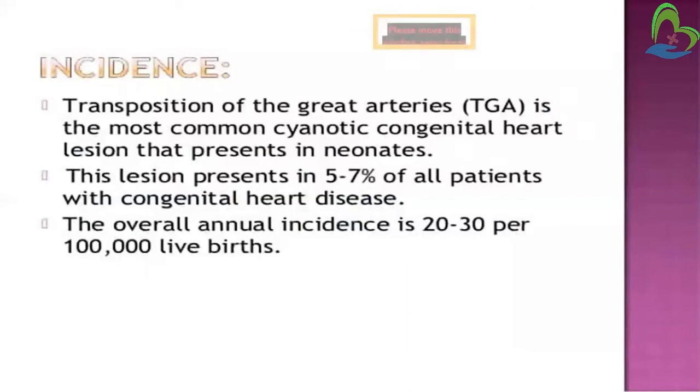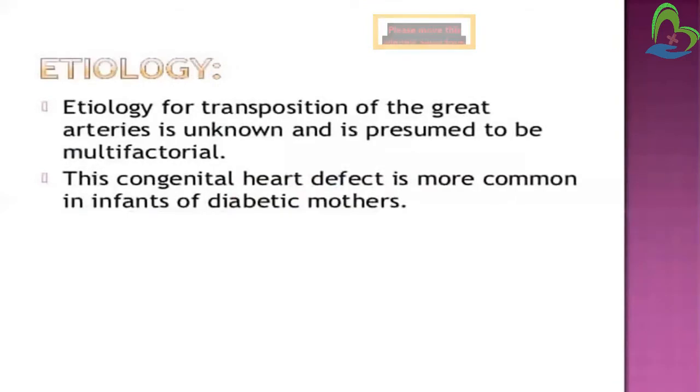Now, incidence. Transposition of great arteries is one of the most common cyanotic congenital heart lesions that present in neonates. This lesion is present in 5 to 7% of all patients with congenital heart disease, and the overall annual incidence is 20 to 30 per 1 lakh live births. The etiology of transposition of great arteries is unknown.